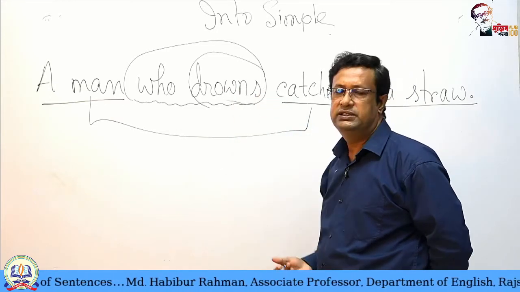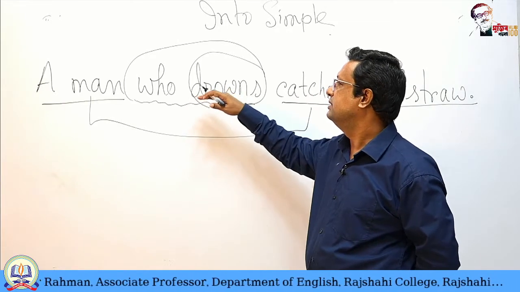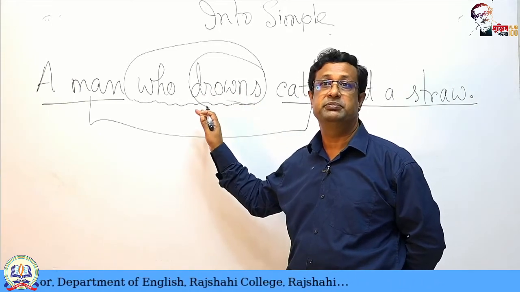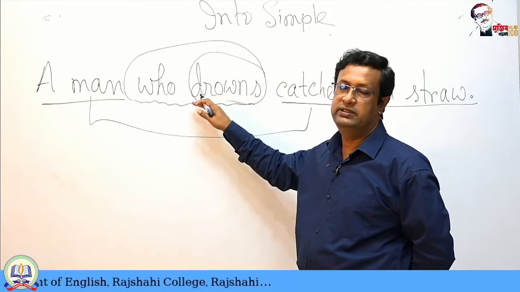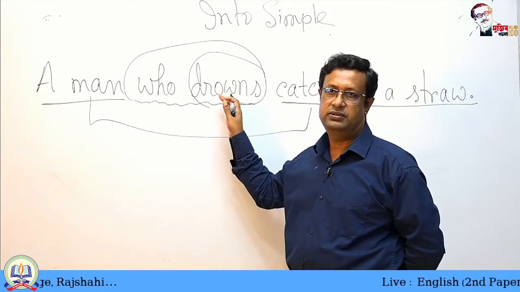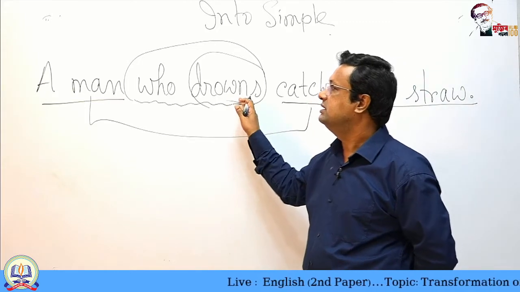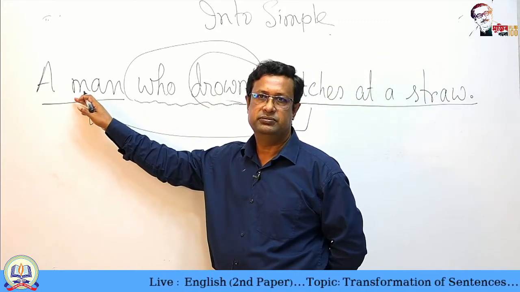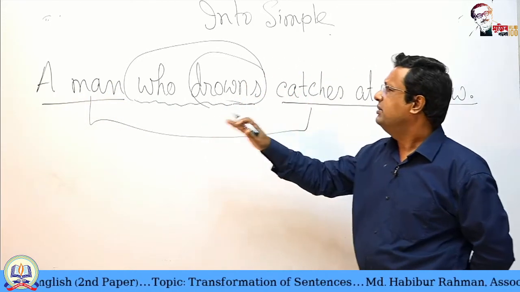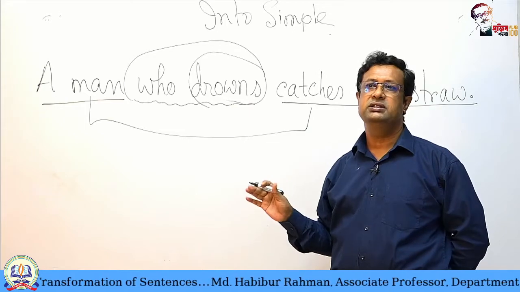So we will change this into a present participle, as it is in the active form. When a subordinate clause is in active form, we make the finite verb a present participle. If it were in passive form, we would use only a past participle. And as this is a single word, we will use this word before the noun, before the subject. So a man will be a drowning man. A drowning man, a man who is drowning.